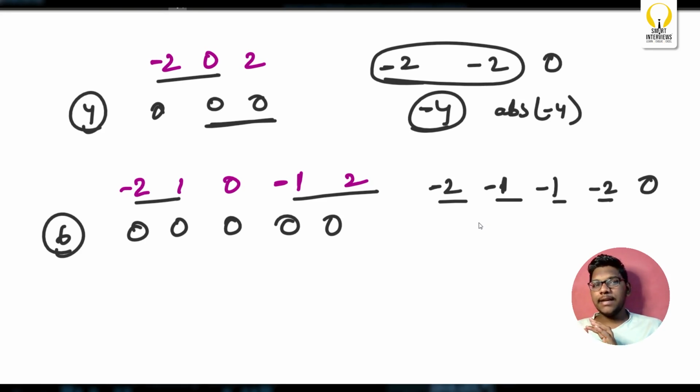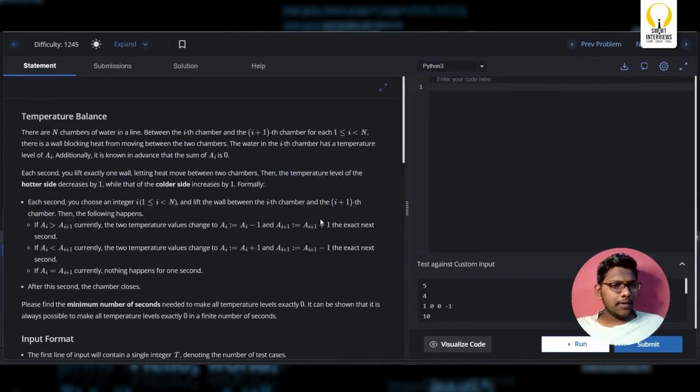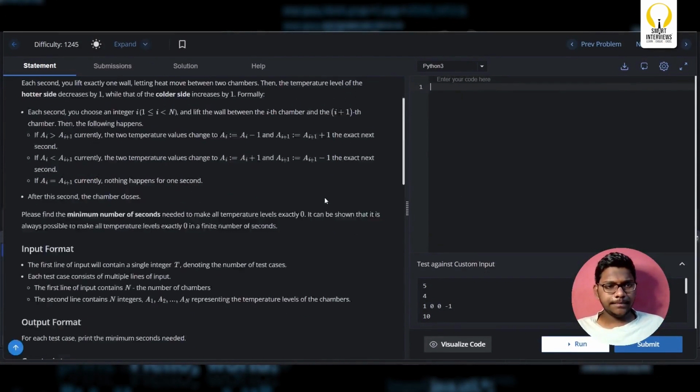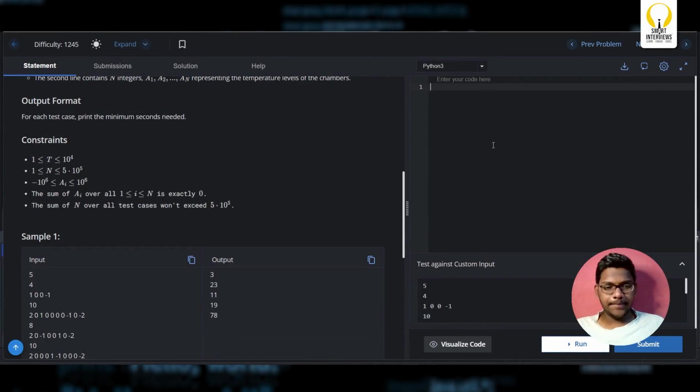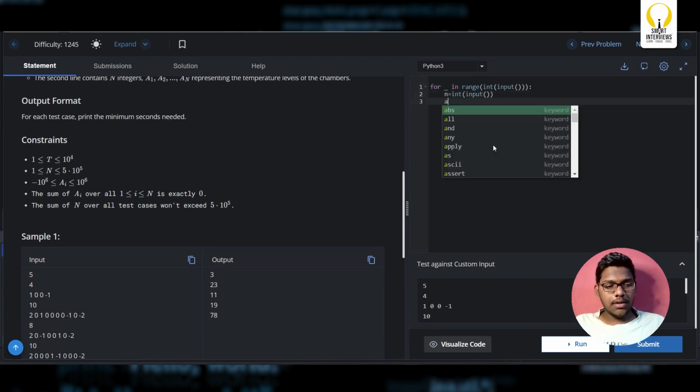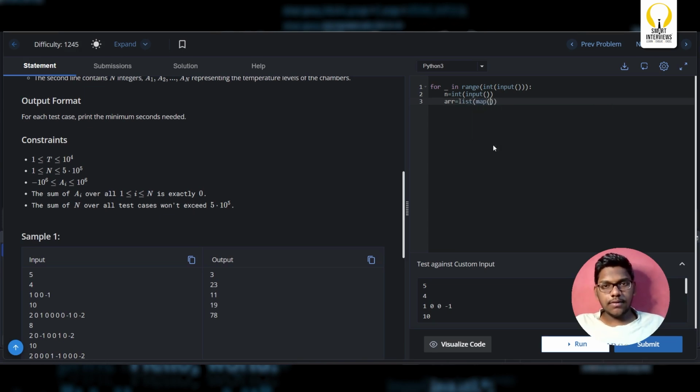We'll just implement the same thing in the code part as well. Pause the video, implement the code, see if there is any issue with the code. Okay, fine. We'll type the code, guys. First read t, n, and array. For in range int of input, n equal to int of input, array equal to list of map of int, input dot split.